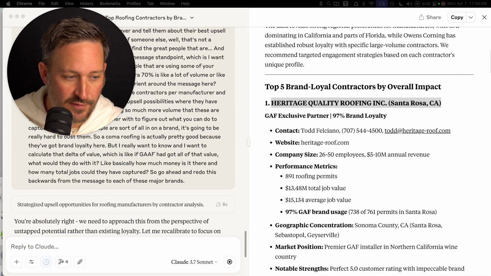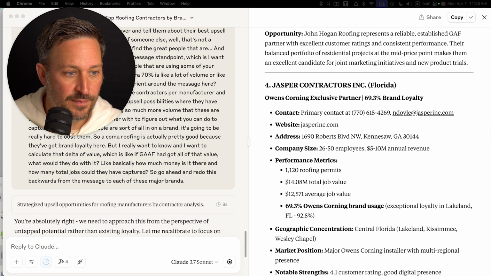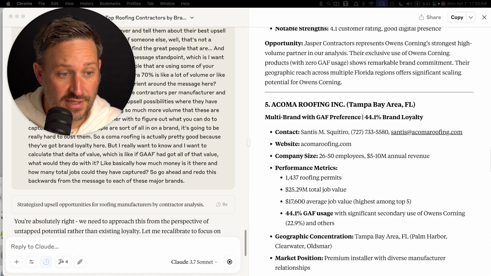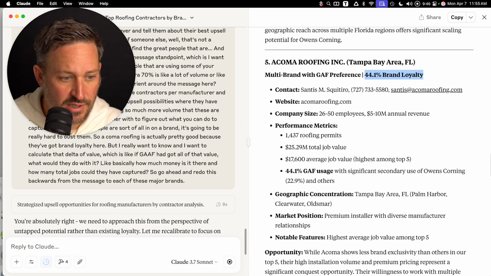So what we're trying to find out, and I think we showed this earlier, is where the upsell potential is high and they already have some experience with the brand.